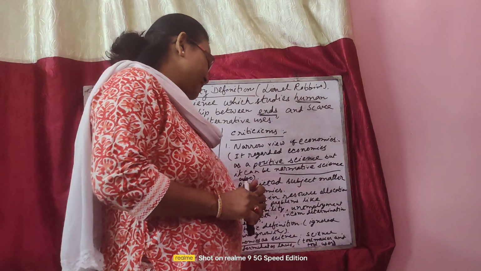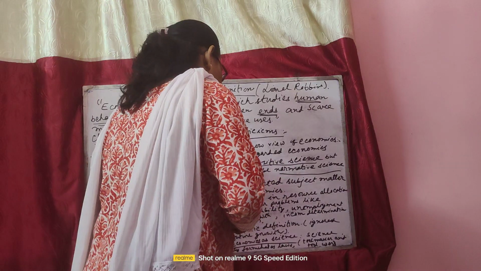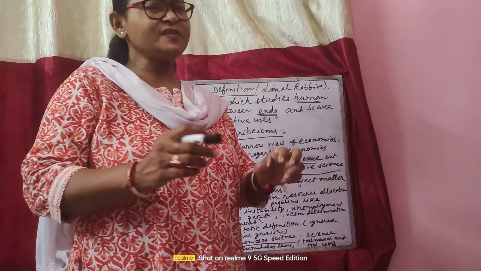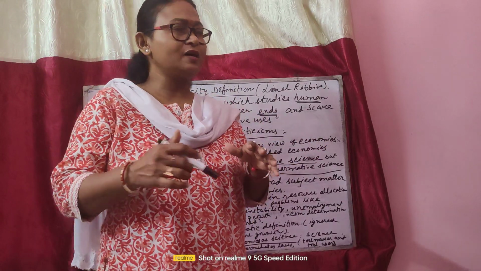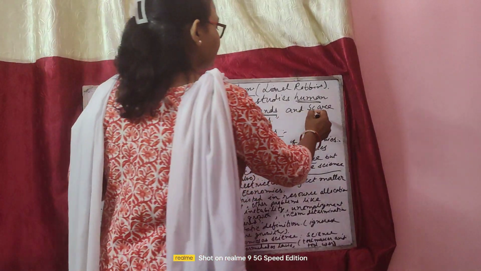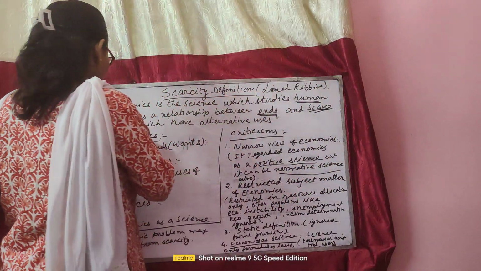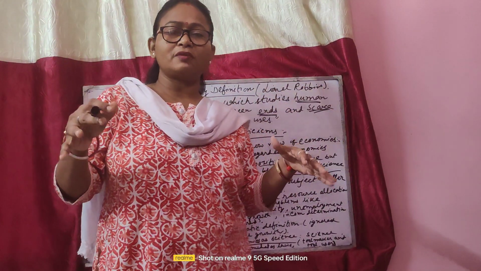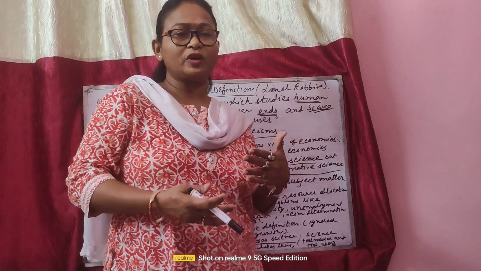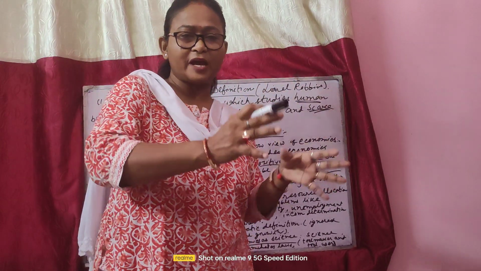By restricted subject matter of economics, he tried to say that he has concentrated his study only on the allocation of resources. Since the resources are scarce, that means limited, we have to choose what to produce and where the resources should be allocated.